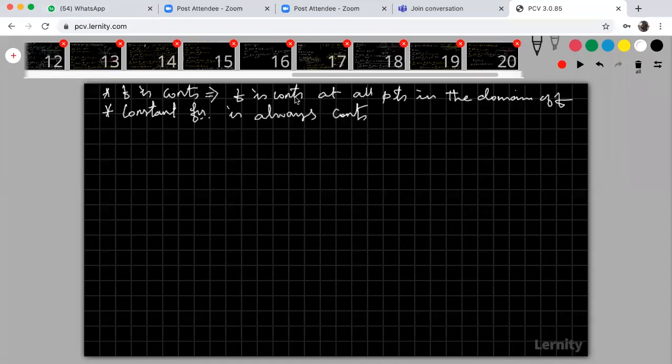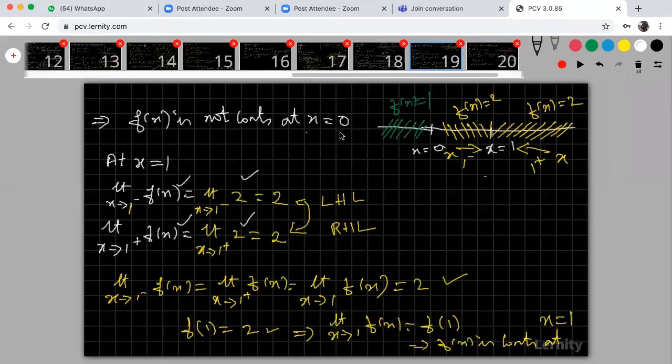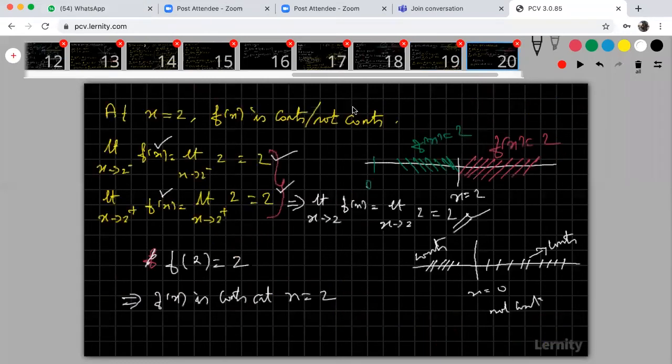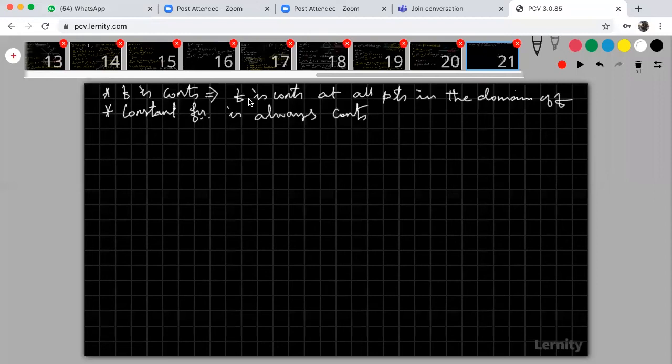What is the meaning of continuous? Here we are discussing continuity at a point, but here I am discussing continuous, which means continuous at all the points. If you take any point x is equal to c, or 0, or 1, or 2, the function is continuous. A constant function is always continuous. What is a constant function? F of x is equal to some k. For example, f of x is equal to 2, or f of x is equal to 3. These are constant functions, and they are always continuous.